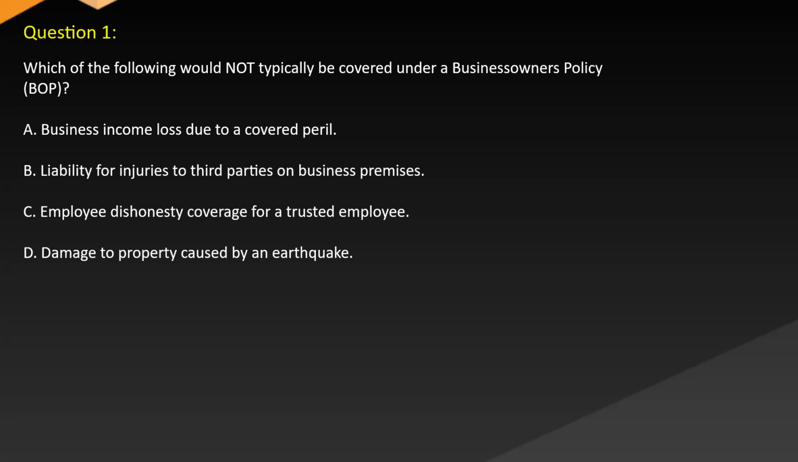Question 1. Which of the following would NOT typically be covered under a business owner's policy (BOP)? A. Business income lost due to a covered peril. B. Liability for injuries to third parties on business premises. C. Employee dishonesty coverage for a trusted employee. D. Damage to property caused by an earthquake.